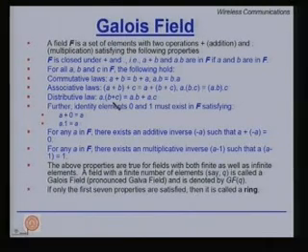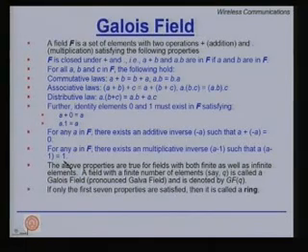And then the distributive law, A times (B plus C) is A times B plus A times C. Further, there are two identity elements, 0 and 1, which must exist in the field F, satisfying A plus 0 is A and A times 1 is A.